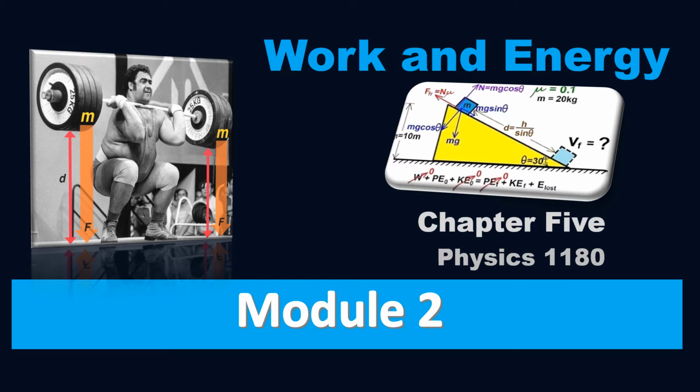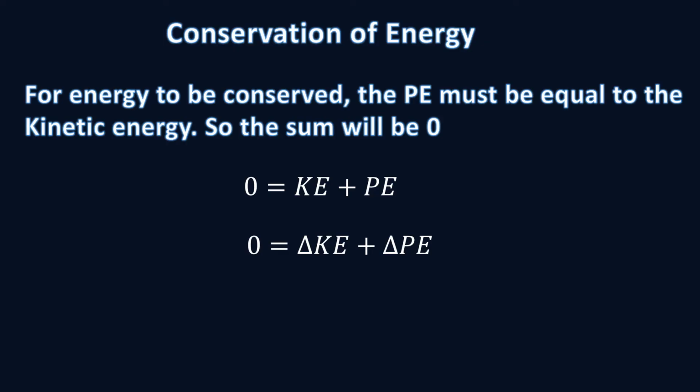Okay, this is module 2 on work and energy. We're going to be talking about the conservation of energy and also the non-conservation of energy. For energy to be conserved, the potential energy must be equal to the kinetic energy, so that the sum of kinetic energy and potential energy is equal to 0, and also the change in kinetic energy, which is the work done, and the change in potential energy must equal 0.